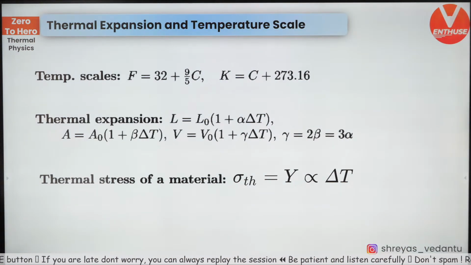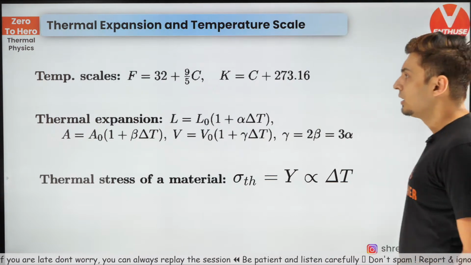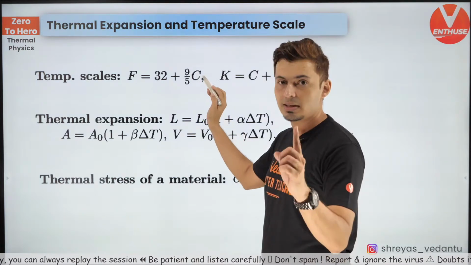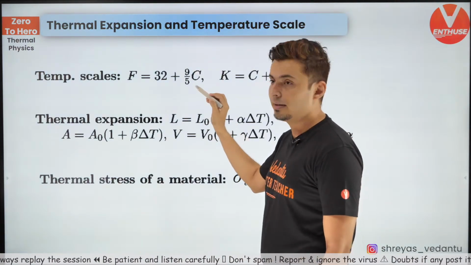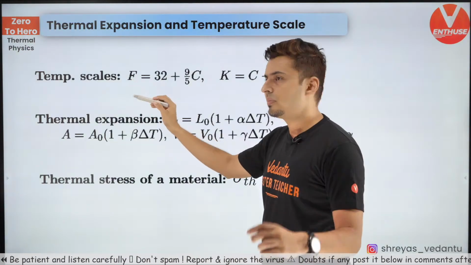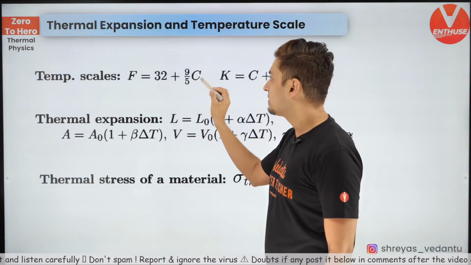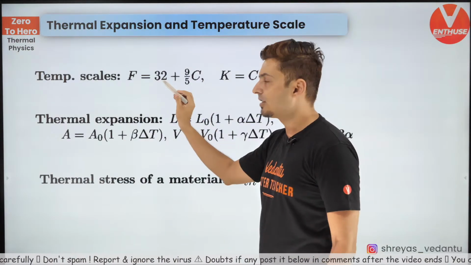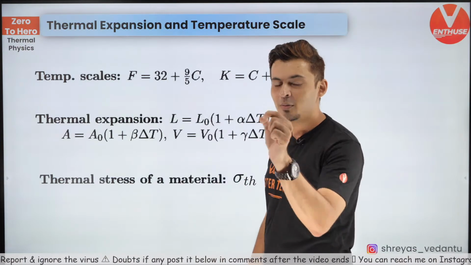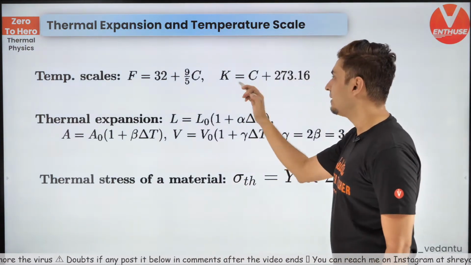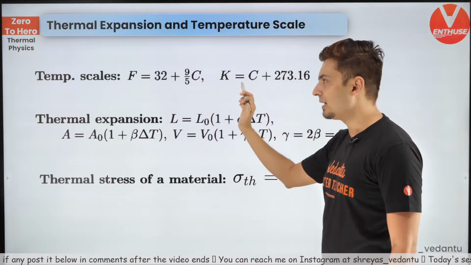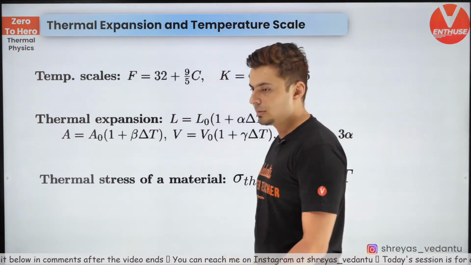Okay. Now, first of all, you should know the conversion factor between Celsius and Fahrenheit. If you know the temperature in Celsius, multiply it by 9/5 and add 32, you will get Fahrenheit. Example, if Celsius is 0, then Fahrenheit will be 32 degrees Fahrenheit, which is the melting point of ice. Kelvin to Celsius, that's the standard. If you know anything in Celsius, just add 273, you will get it in Kelvin. That's pretty much a standard.